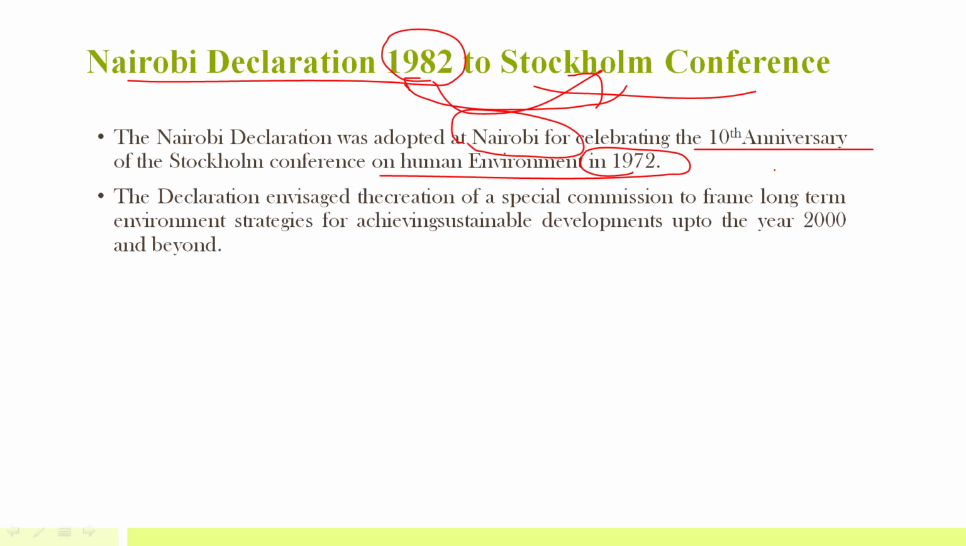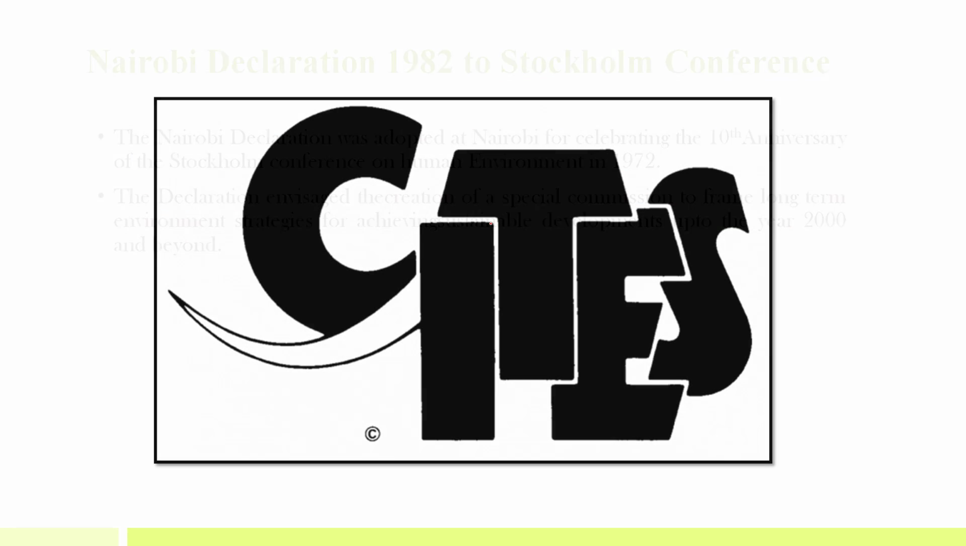in 1972. The declaration envisaged the creation of a special commission to frame long-term environment strategies for achieving sustainable development up to the year 2000 and beyond. So remember, Nairobi Declaration was a declaration mainly for laying out long-term environment strategies, in pursuance of the 10th anniversary of the Stockholm Conference.